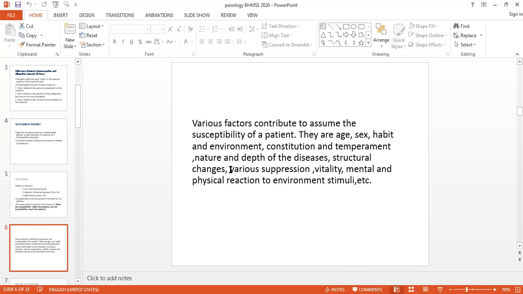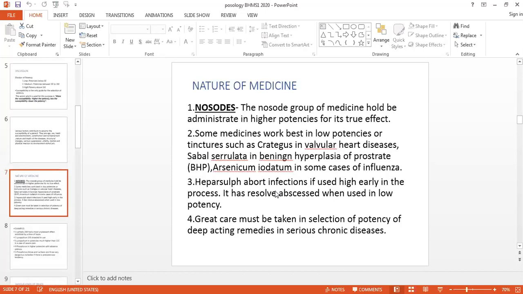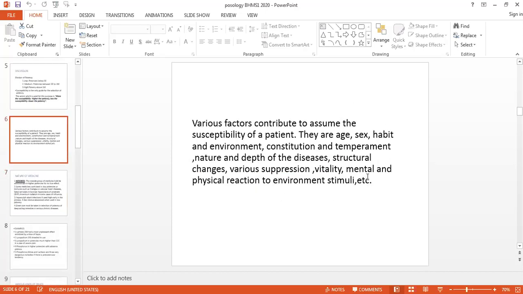Then the vitality we have seen, if the vitality is very low, then we have to give the lower potency. Mental and physical reaction to environmental stimuli. That is the oversensitive or the idiosyncratic patient, who reacts to the stimuli very sensitively. So there also we have to give the lower potency.